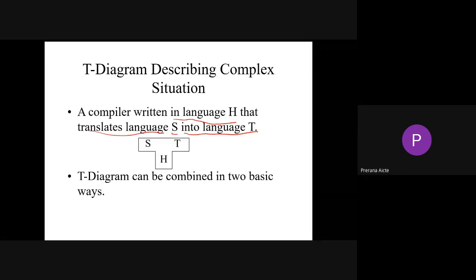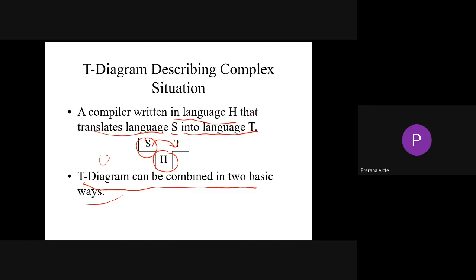A compiler written in language H that translates language S into T is a type of compiler, not a cross compiler. This T diagram can be combined in two basic ways, which leads to the cross compiler.